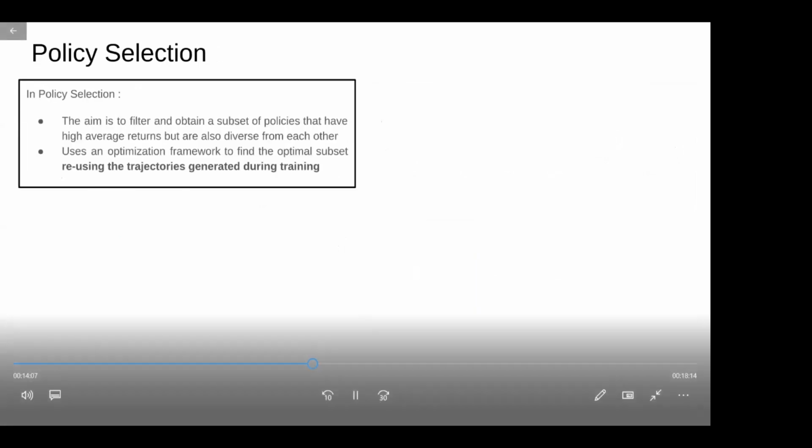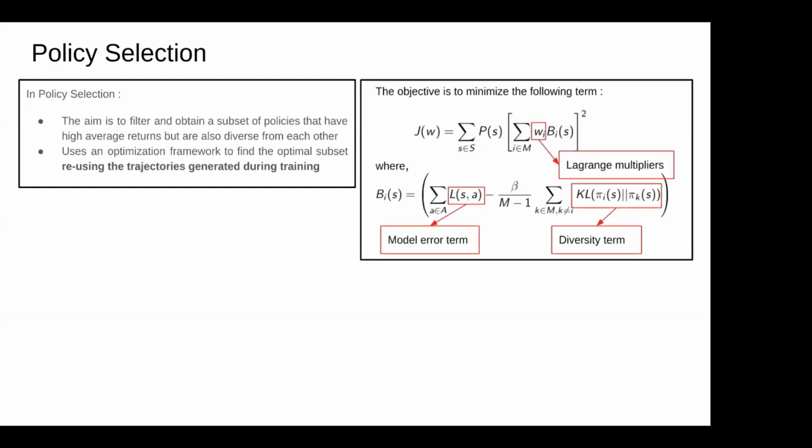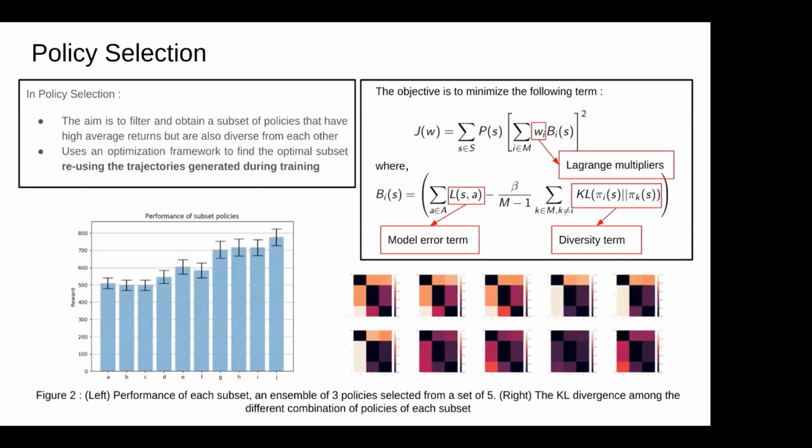The policy selection framework is the second part of SERL. After generating policies using the learning policies framework, we aim to filter and select a subset of these policies. The reason for doing so is to prevent bias from suboptimal policies that might have been generated during the learning policies framework. We perform this filtering using an optimization framework that tries to balance between policy performance and the diversity between the different policies. As you can see from the figures below, when trying to select a subset of 3 policies from a total of 5, there are 10 possible combinations, and there is at least one unique set that yields maximum performance. The goal is to estimate that subset.